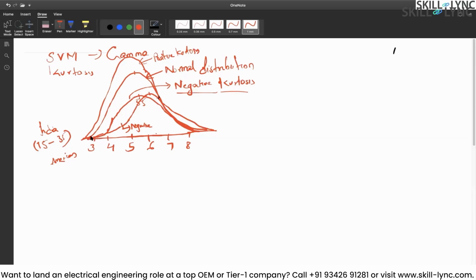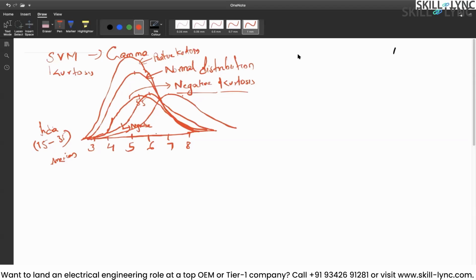Again, if I want to take an example, let's say the countries where we have highly paid opportunities, then the graph would again be negative skewed. That means there will be a lot of people earning in the vicinity of 7 to 8 lakhs. Now the point is why kurtosis has different formulas.